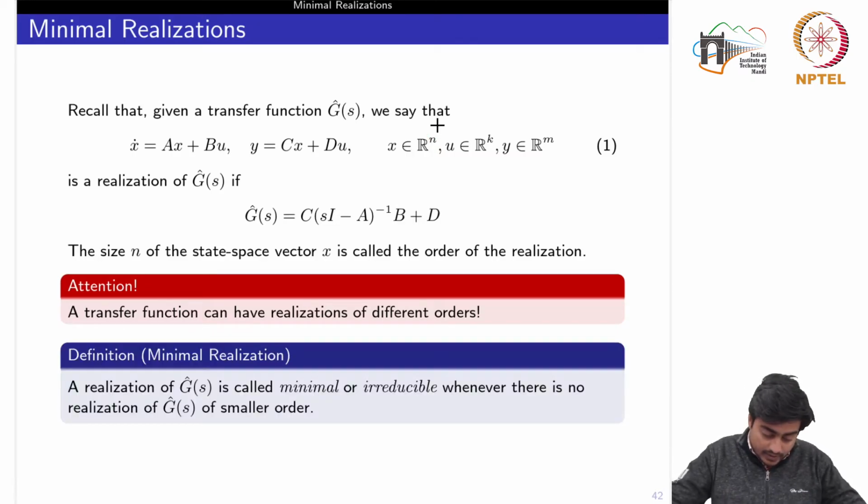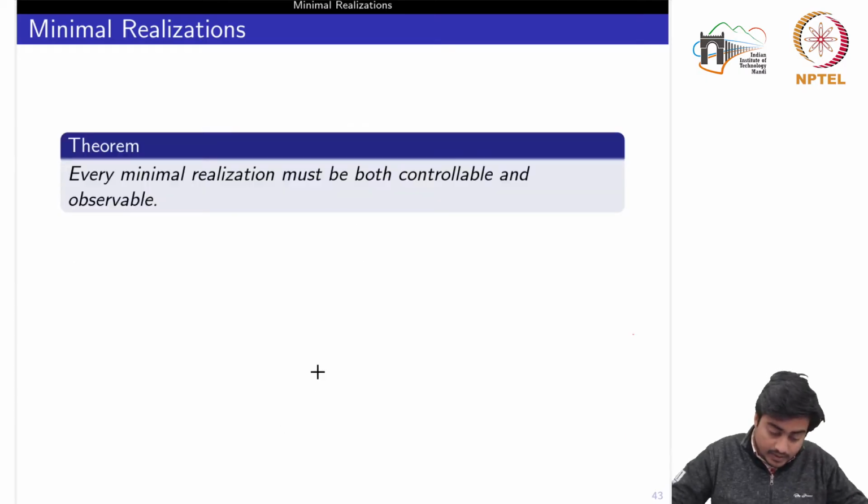So first of all, we define what we mean by the minimal realization. A realization of g hat s is called minimal or irreducible whenever there is no realization of g hat s of smaller order. Okay, so this is one of the key results, that every minimal realization must be both controllable and observable, right?